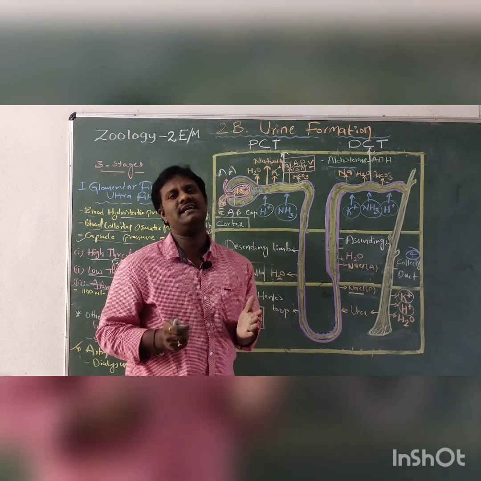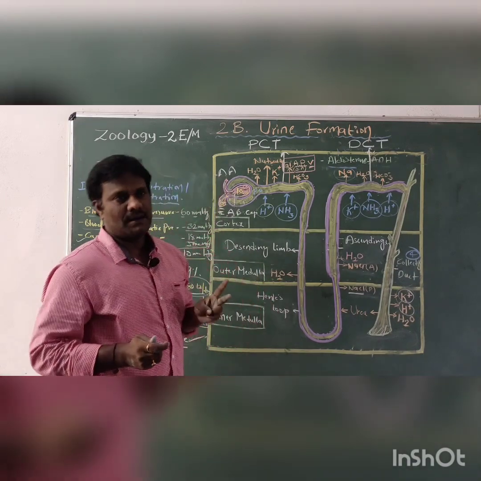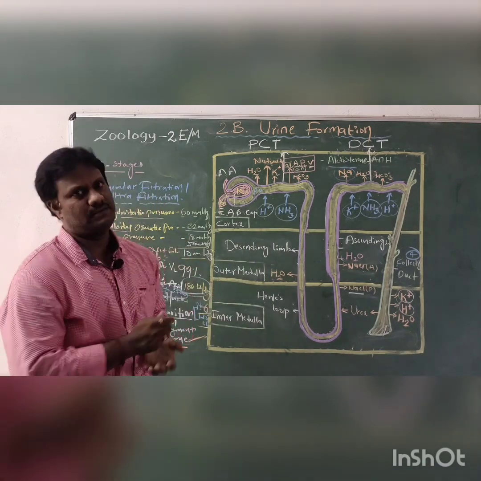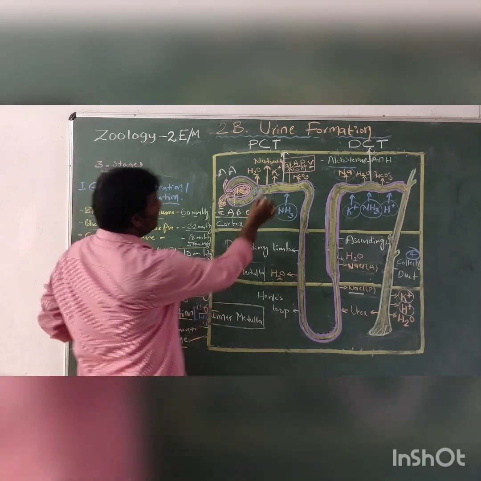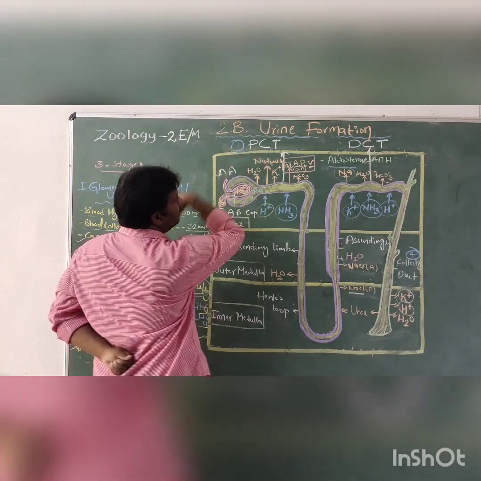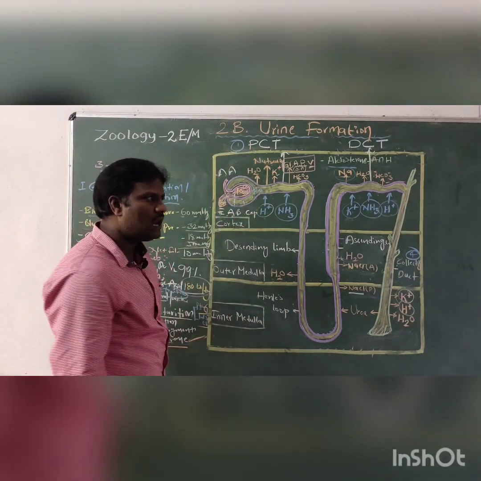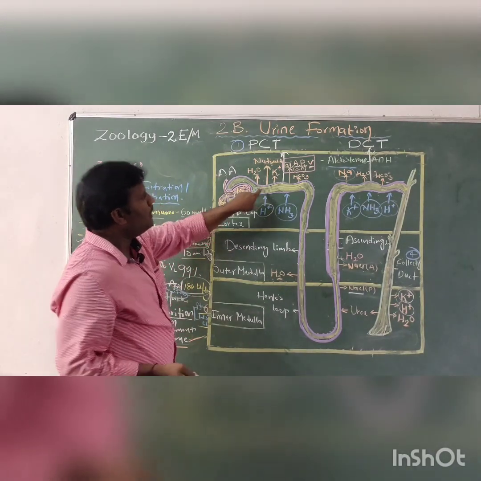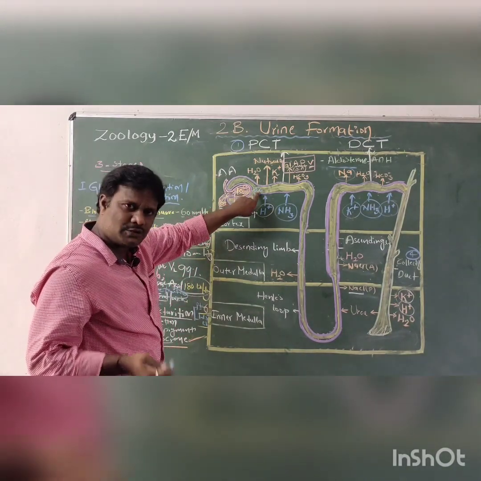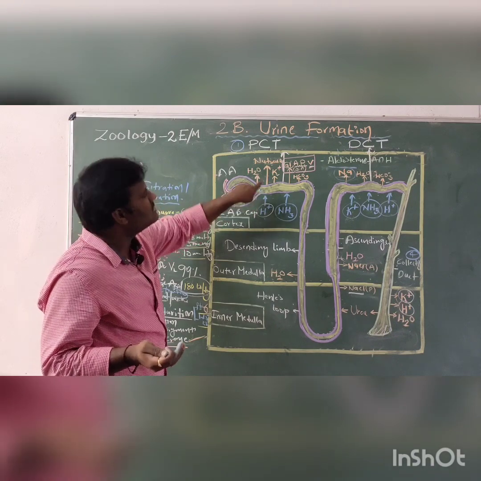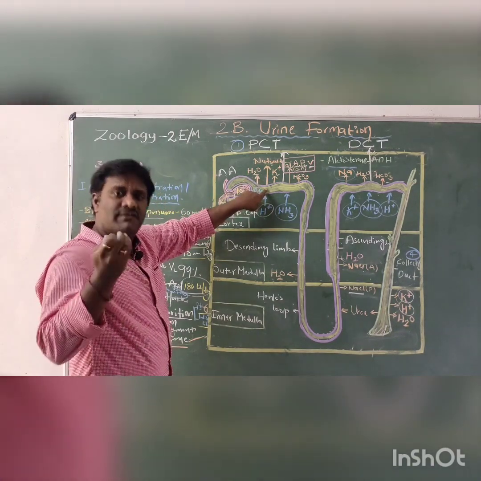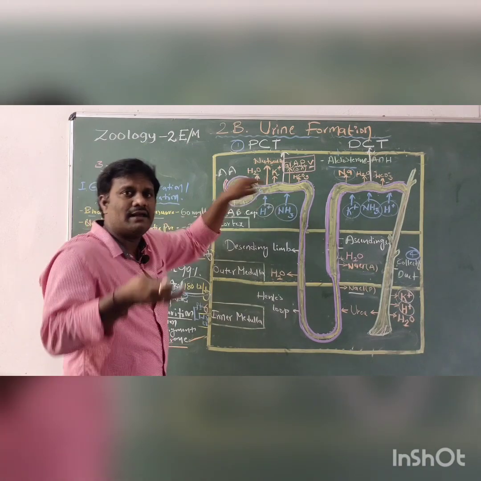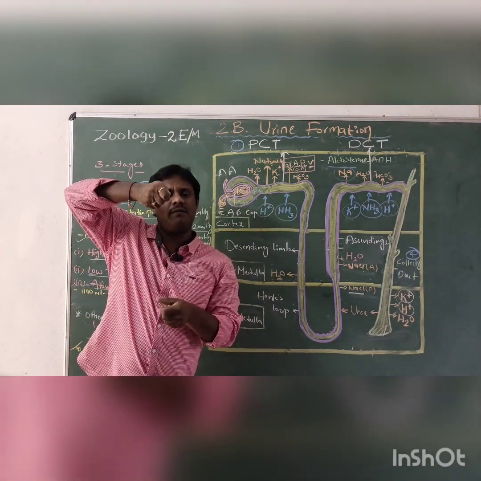Now we are looking at the second side heading, called selective reabsorption, right? The first reabsorption occurs in the proximal convoluted tubule. Primary urine enters the proximal convoluted tubule, and whichever substances our body needs are reabsorbed from the nephron.